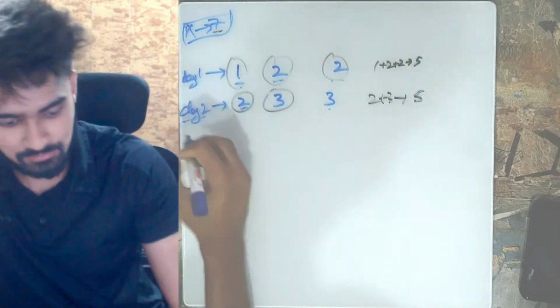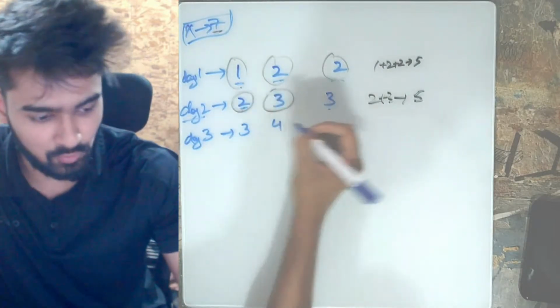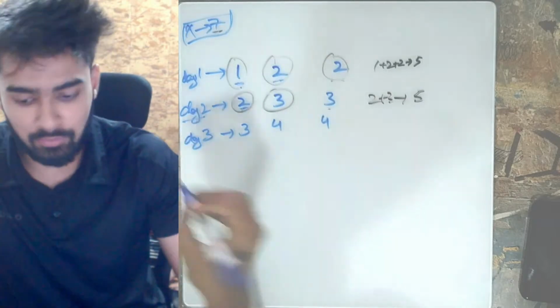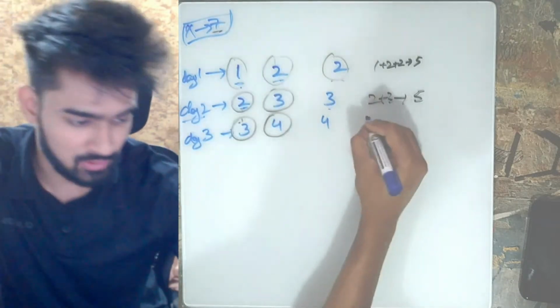Next, let's come on to day 3. The cost now becomes 3, 4, 4. Now you are able to buy this packet and this packet again, because 3 plus 4 is equal to 7.